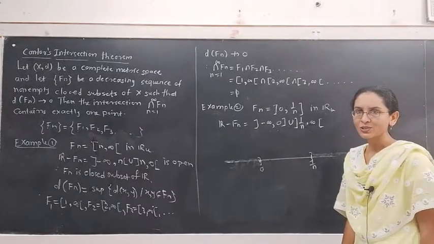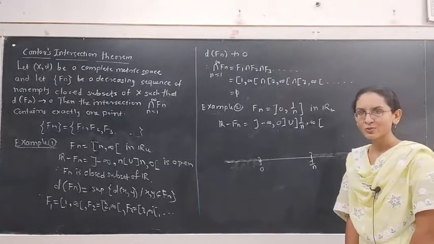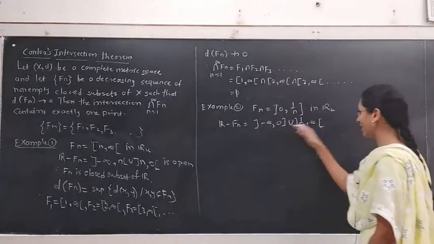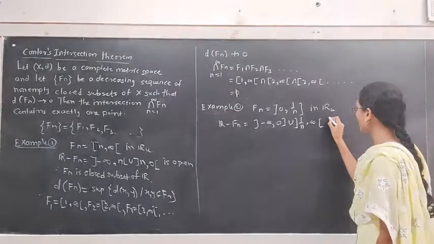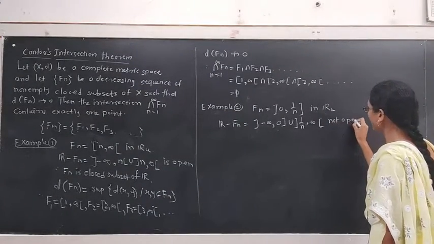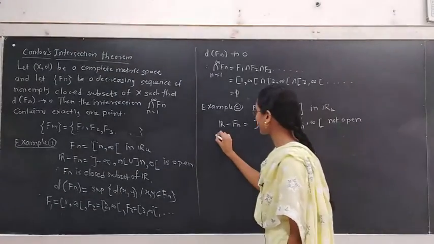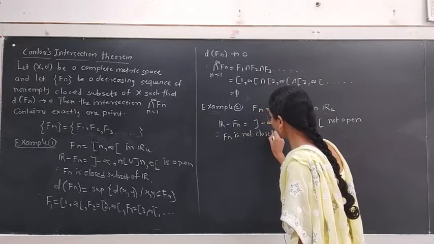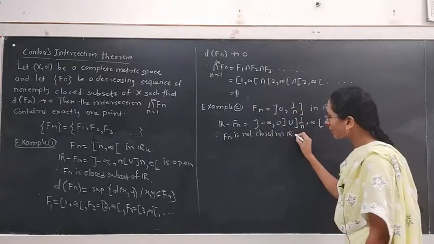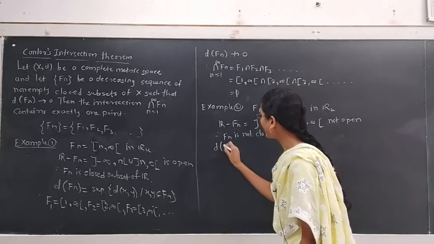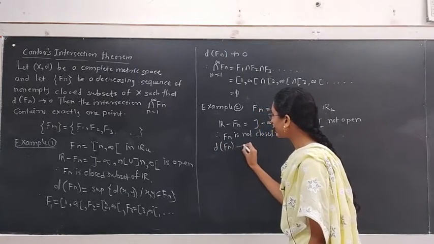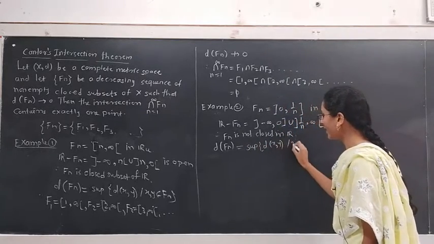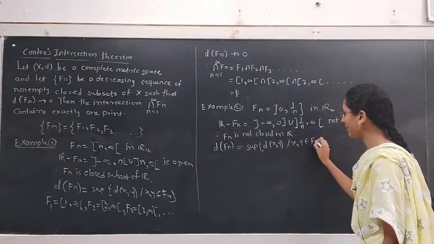Therefore, Fn is not a closed set, but the diameter of Fn tends to 0 as n tends to infinity. See, what will be the diameter? The complement of Fn is not open in R, hence Fn is not closed. Diameter of Fn is equal to the supremum of d of x, y, where x, y belong to Fn.